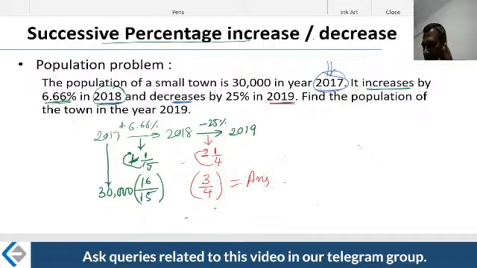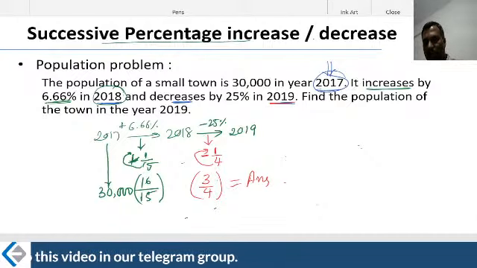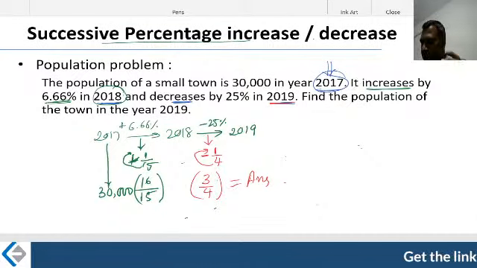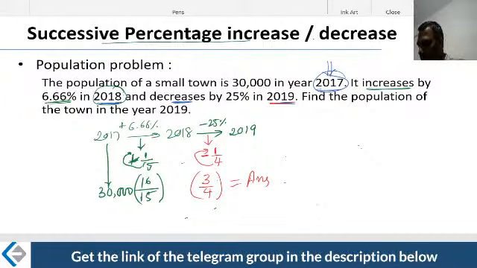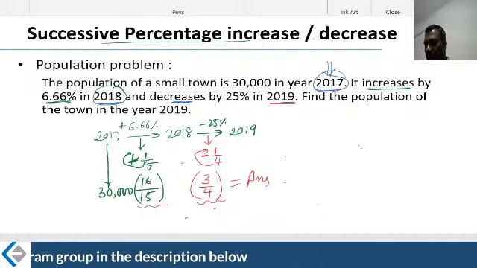What did we learn? In the last class, we learned about the multiplier. What we are now doing is using the multiplier in succession, that is, more than once. Can I use the multiplier more than once? Yes, we are using it in succession, one after the other. Can there be only 2 multipliers? No, it can be as many multipliers as possible. I hope all of you got this.